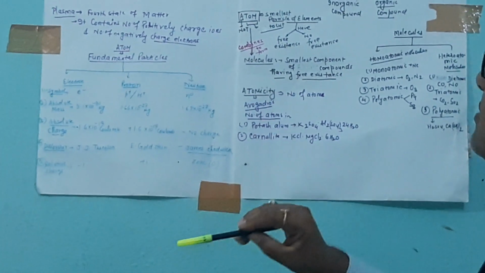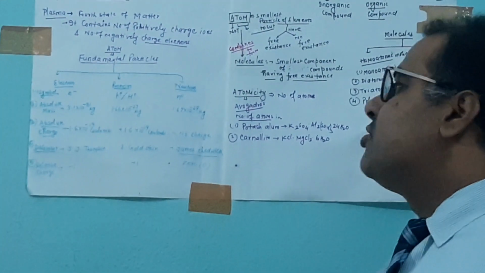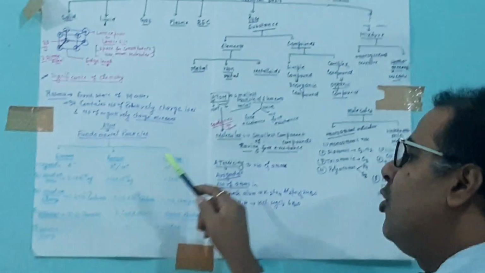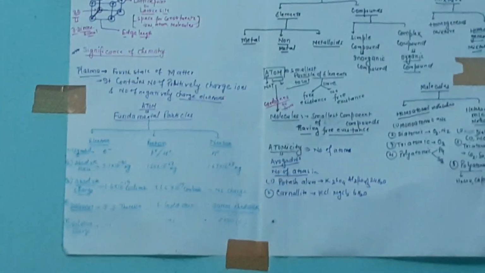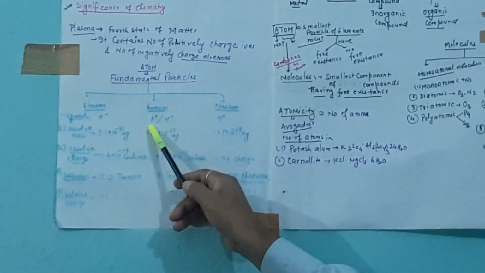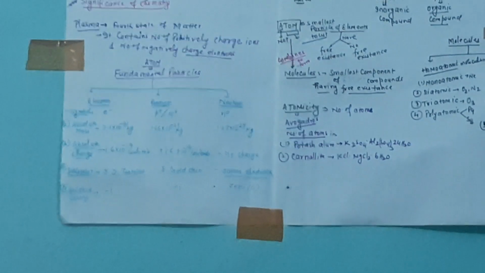Atoms also consist of three fundamental particles. Atoms are composed of more than 35 particles, but three are common, called fundamental particles: electron, proton and neutron. Electron's symbol is e minus, proton's symbol is p plus or H plus, neutron is n0.